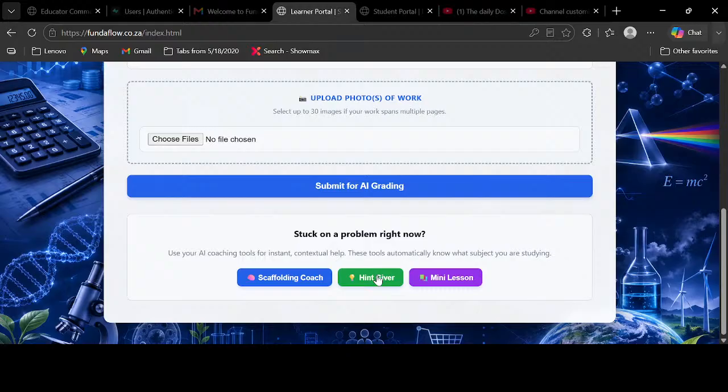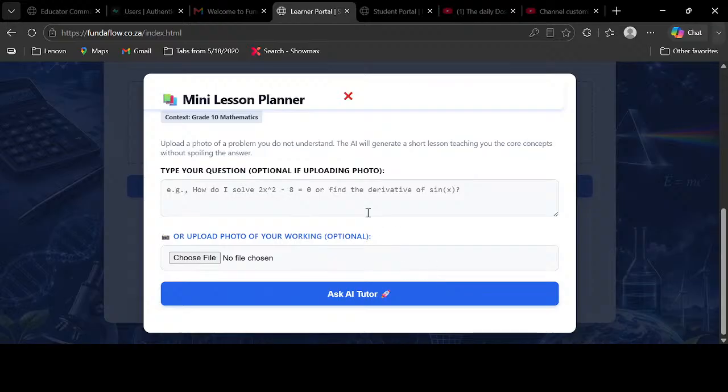On your mini lesson, you are simply going to type the topic that you don't understand. Because today we're dealing with group data, let's ask the AI to give us a lesson on group data.